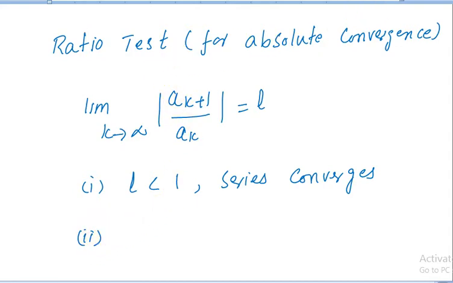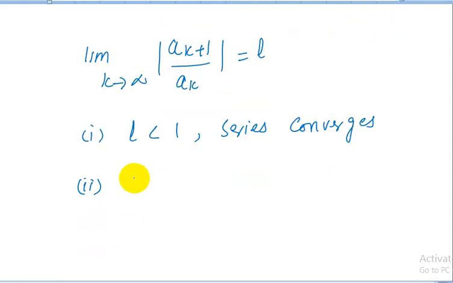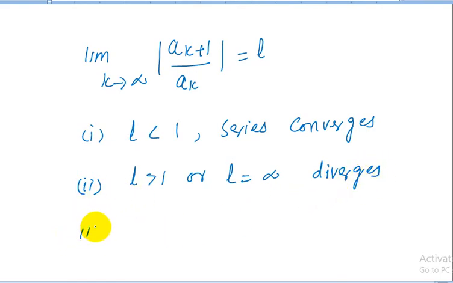If L is greater than 1, or L equal to positive infinity, then the series diverges. And for L equal to 1, no conclusion. Means this test fails, no conclusion.